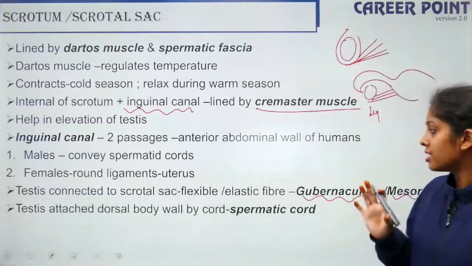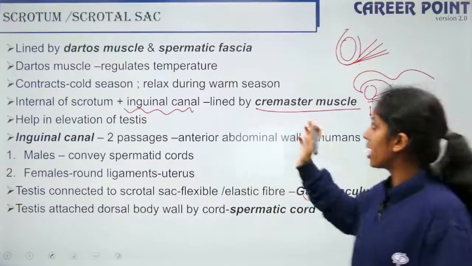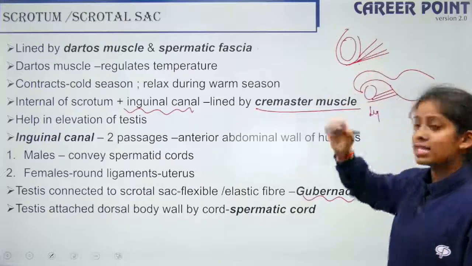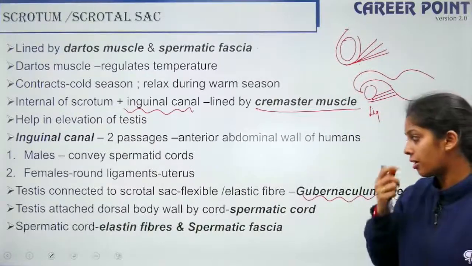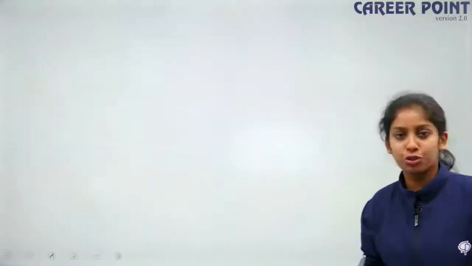Alright, so testis is attached to the dorsal body wall by a cord called spermatic cord that I already told you, right? It is attached to the inguinal canals in the form of spermatic cords, alright? So the spermatic cord is elastic and it has spermatic fascia.